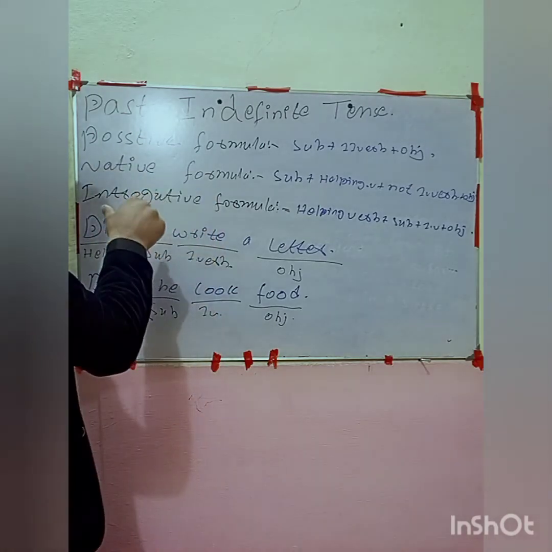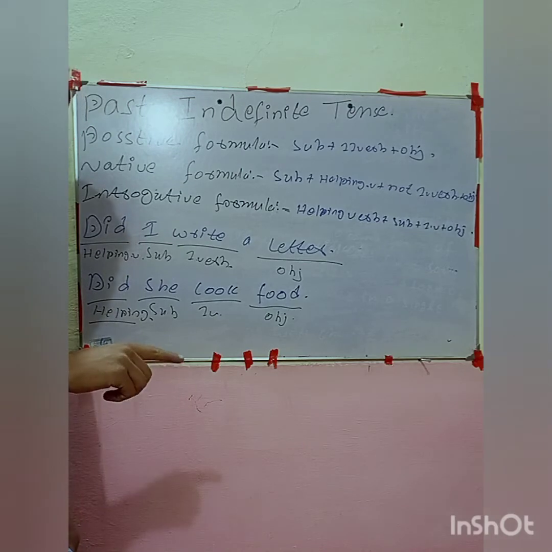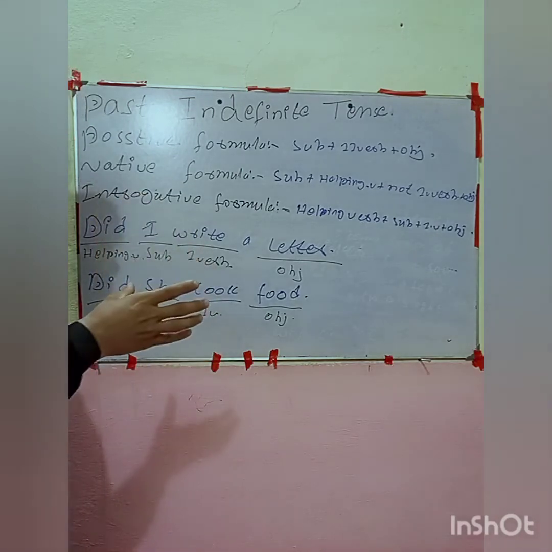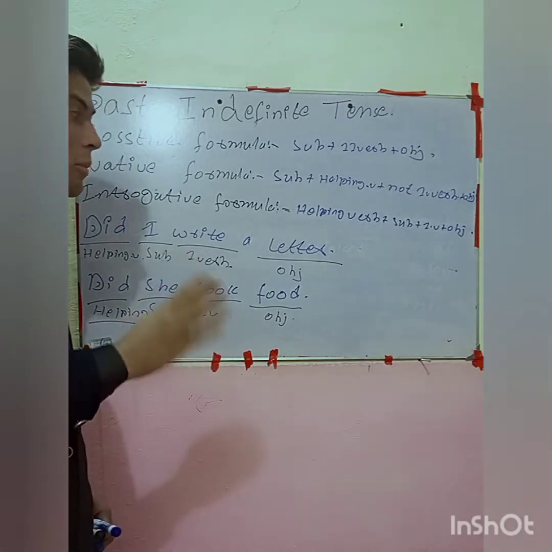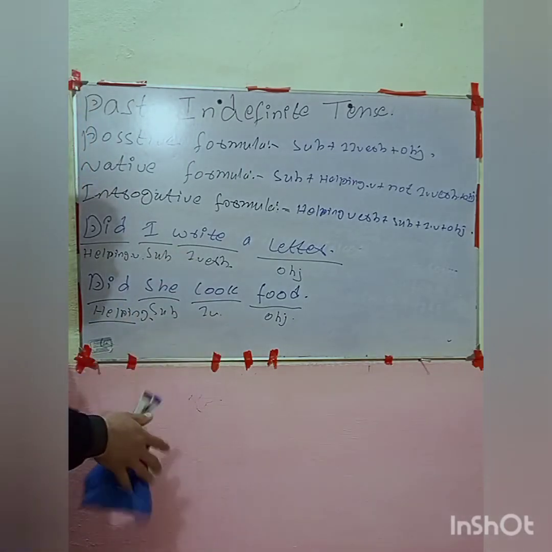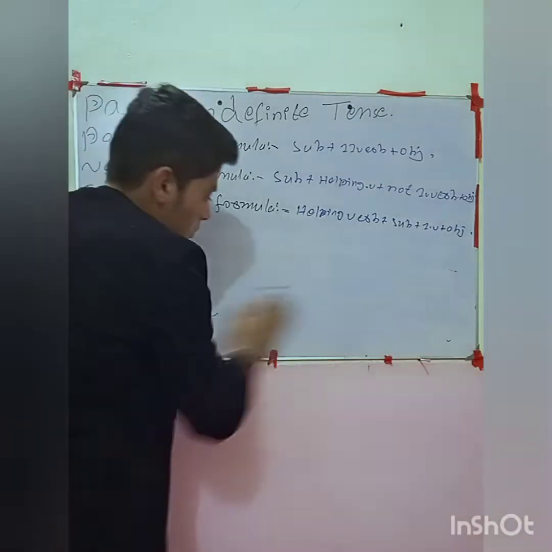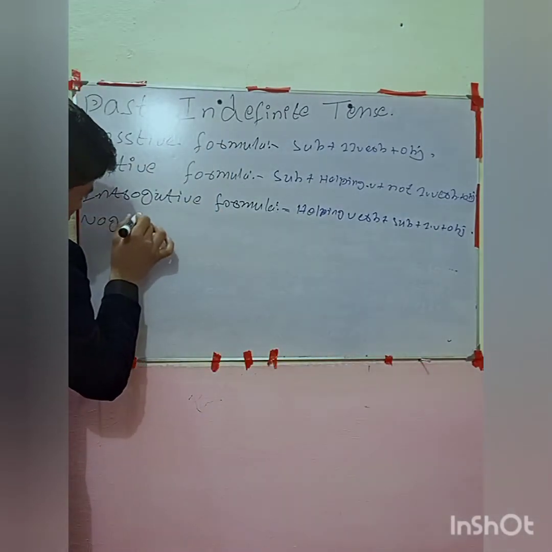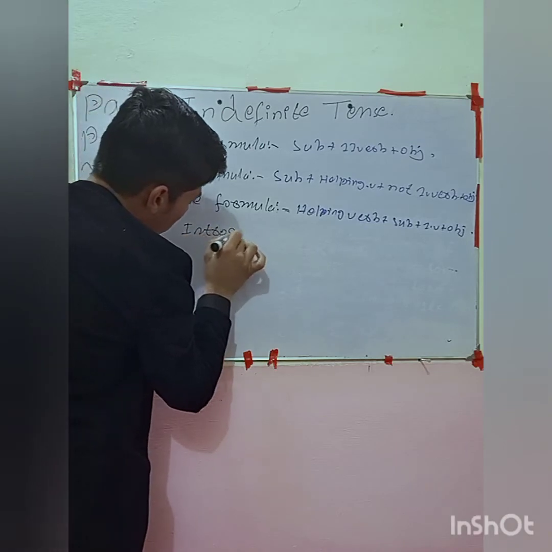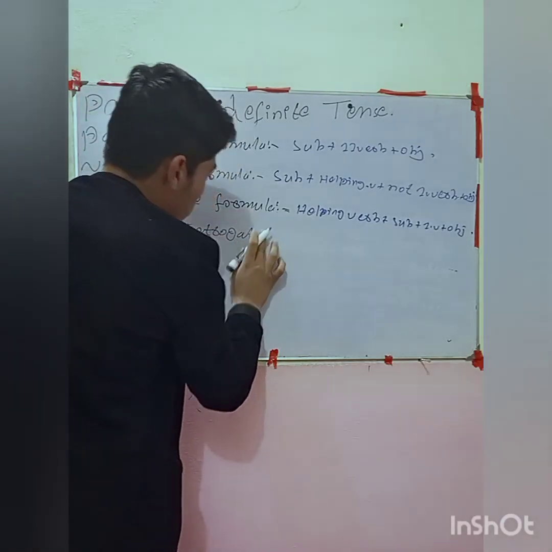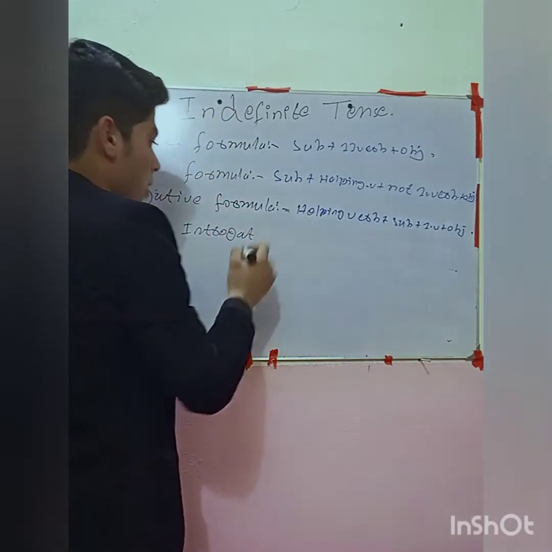But now there's one more condition. There's informal and formal. Positive, negative and interrogative are done, but formal and informal are remaining. So let me teach you the formal and informal formulas. Let me write first the negative interrogative formal, then after that the informal, okay?